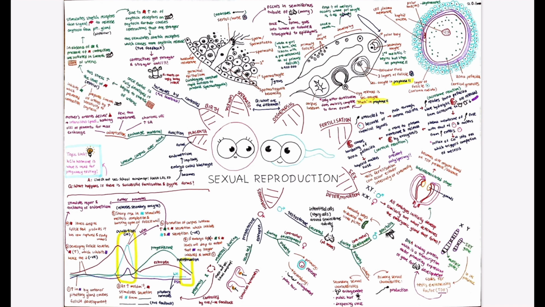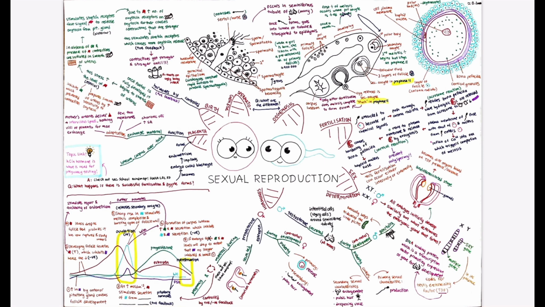Depending on how the 23rd chromosomes pair, sex is determined as either male for an XY pair or female for an XX pair. Initially, when embryos are just developing, the sex glands are undifferentiated and only differentiate into the male and female reproductive organs and systems later on. This is controlled by the testis determining factor, which is a transcription factor promoting gene expression for testis development. TDF is present in males, while it is absent in females, as it is coded by the SRY gene, found only on the Y chromosome.